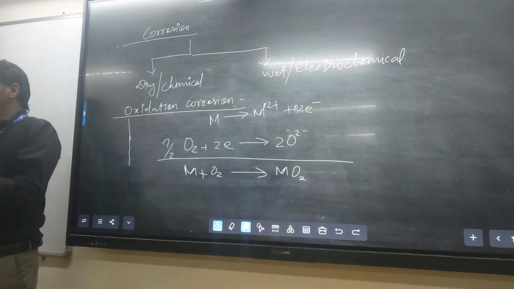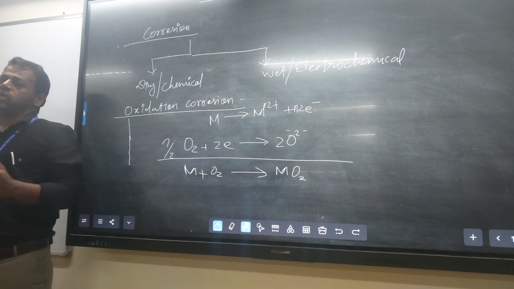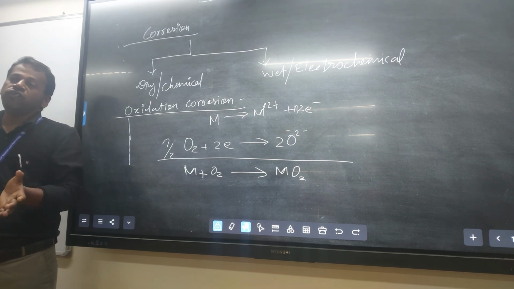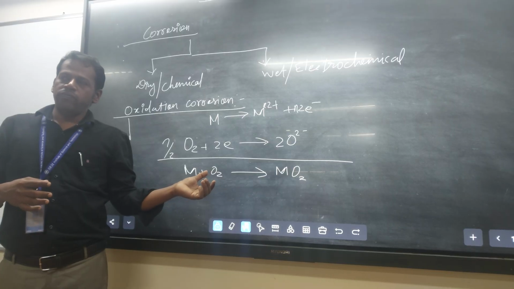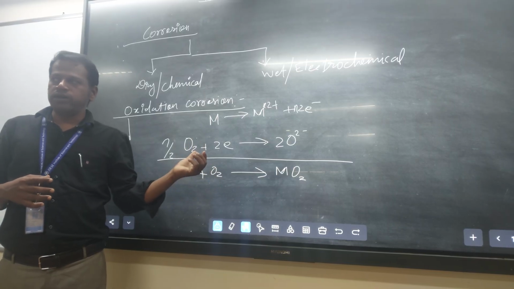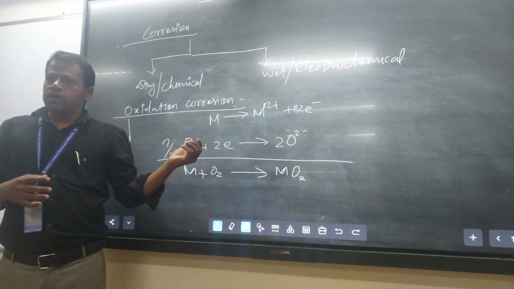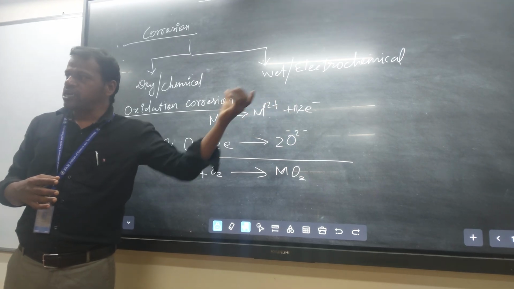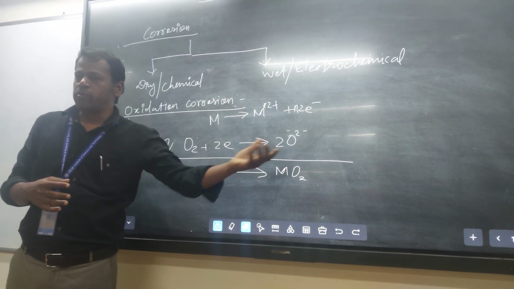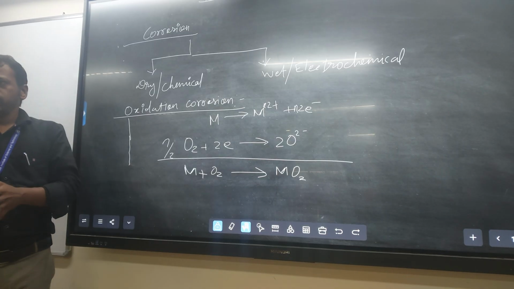Fe2O3, Fe2O2, FeO. Okay, that oxygen, how many moles of metal ion come, that much oxygen reacts with the metal ion to form a metal oxide. Okay, that is not a problem.